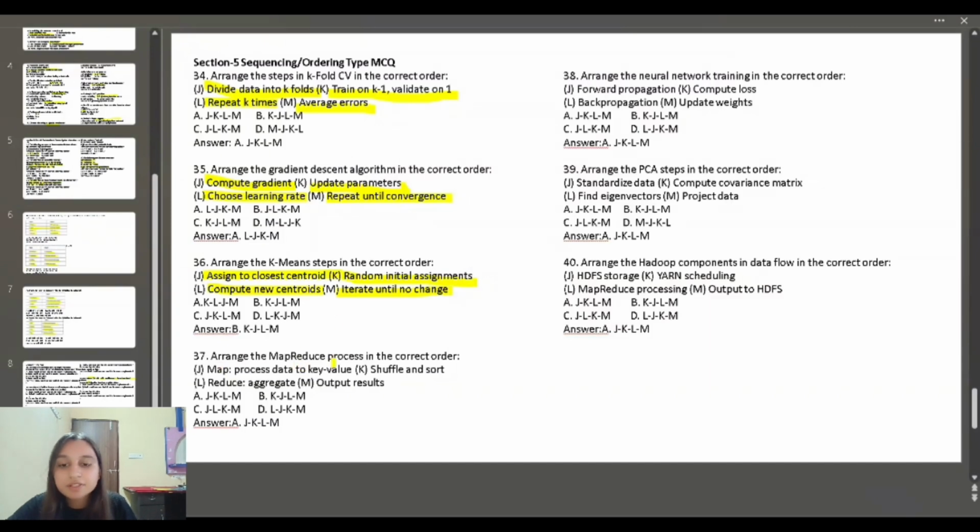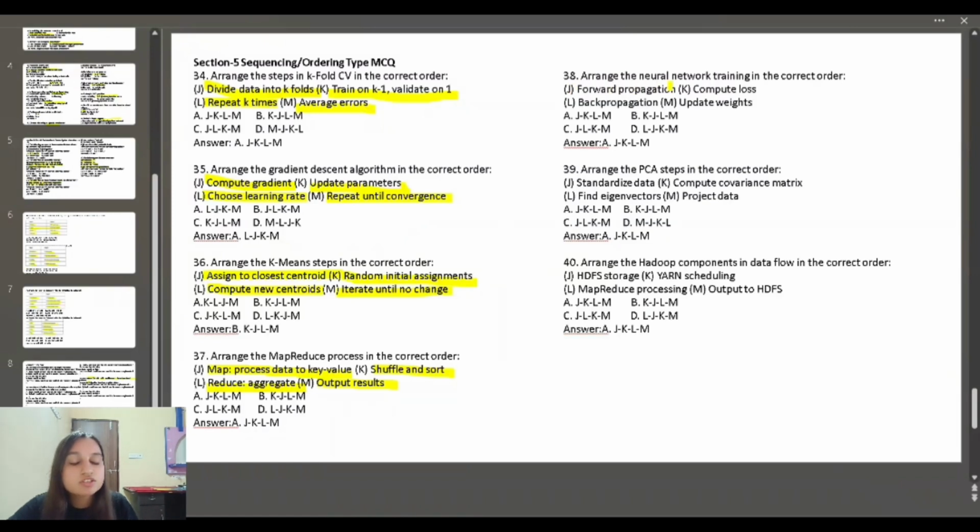Arrange the MapReduce process in correct order. J is map, process data to key-value pair. K is shuffle and sort. L is reduce, aggregate. M is output result. The first step is map, process data to key-value, and then the next step is shuffle and sort, then reduce aggregate, then at the end output results.